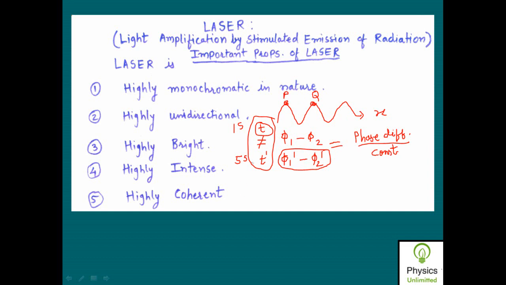Whatever be the time period, so after 10 seconds of time, if you again measure the phase difference and if it comes out to be constant, then what does it mean? It means that the phase difference between the 2 points of observation on a wave remains constant, which is independent of time. So whatever be the amount of time, the phase difference between the points of observation will remain constant, isn't it? Yes, sir. So such type of coherence is called temporal coherence. Such type of coherence is known as temporal coherence.